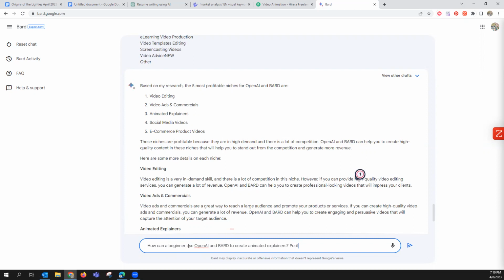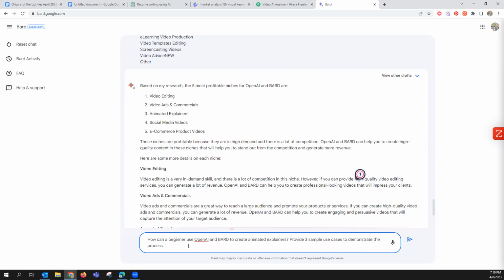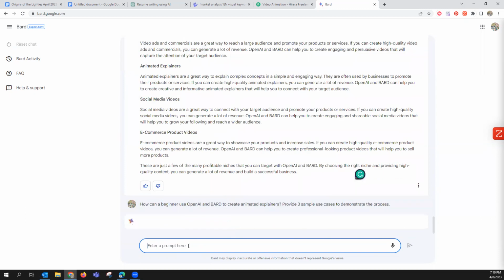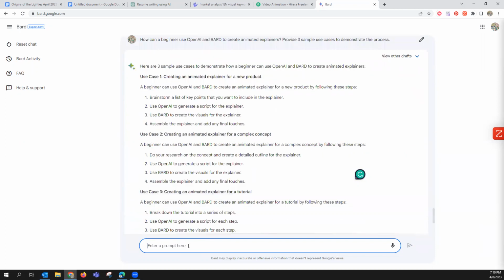Provide, let's say, three sample use cases to demonstrate the process. Let's see what it does. Okay, it's thinking, man. But that's quick, right? Thinking and spit it out.